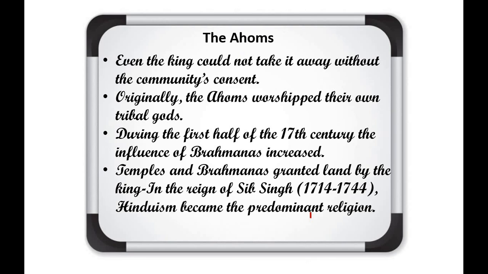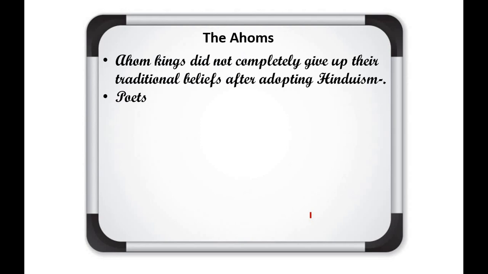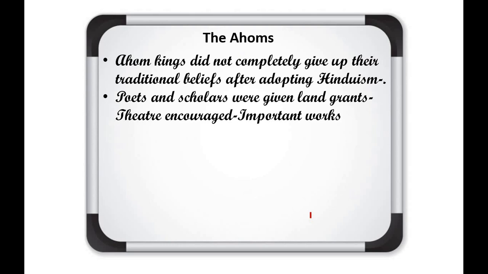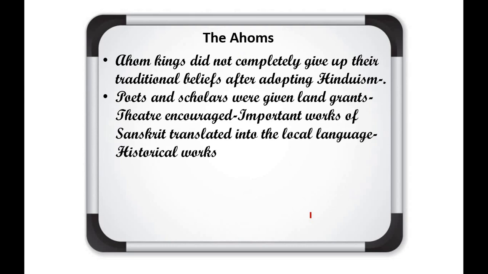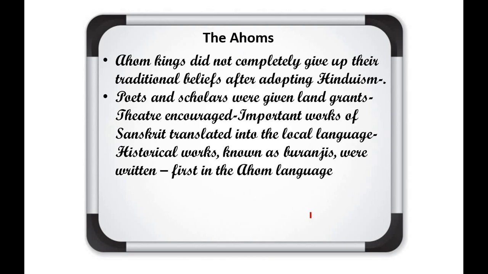In contact with Brahmins, temples and Brahmins were granted land by the king. In the reign of Singha, Hinduism became the prominent religion of these communities. Ahom kings did not completely give up their traditional beliefs after adopting Hinduism. Poets and scholars were given land grants, theatre was encouraged, and important Sanskrit works were translated into the local language. Historical works known as Buranjis were written first in the Ahom language, then in Assamese.